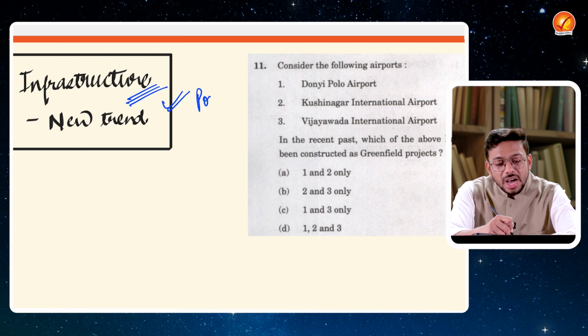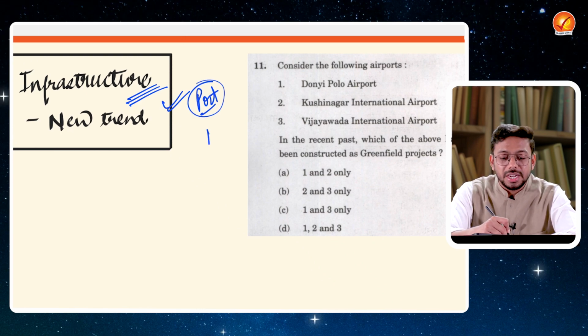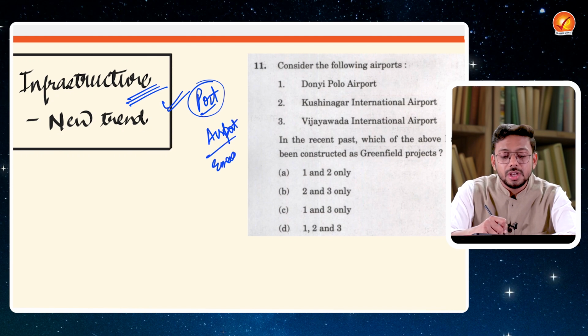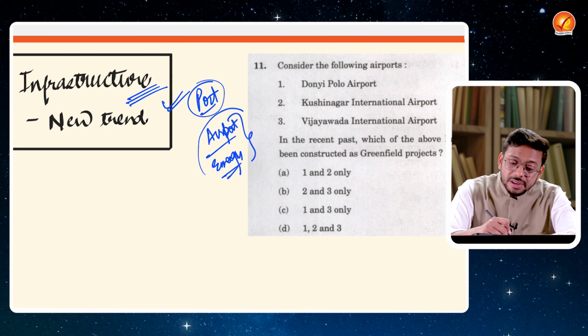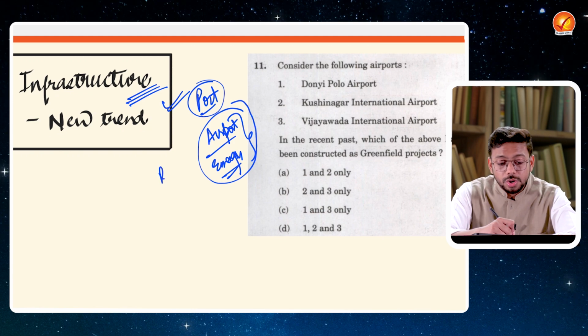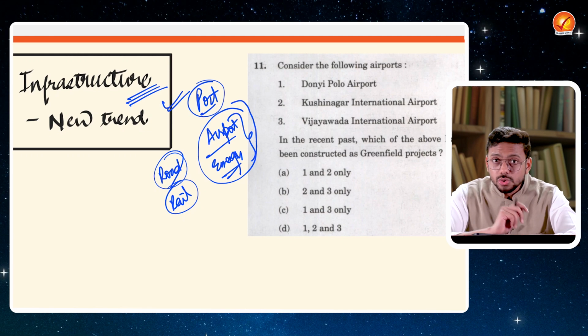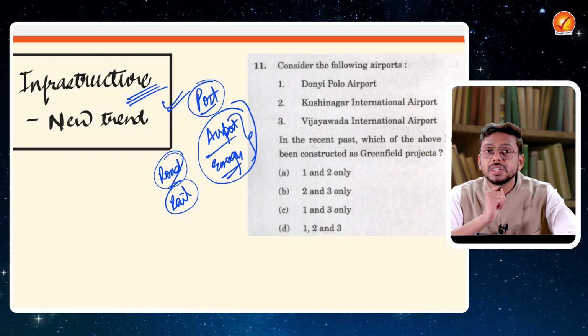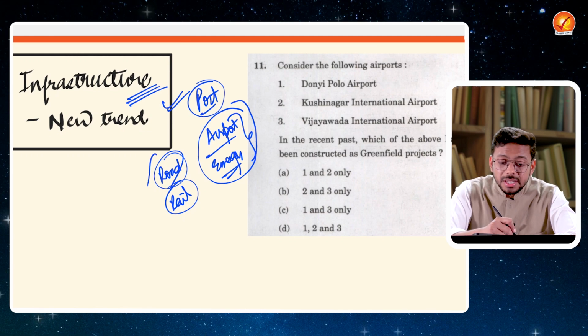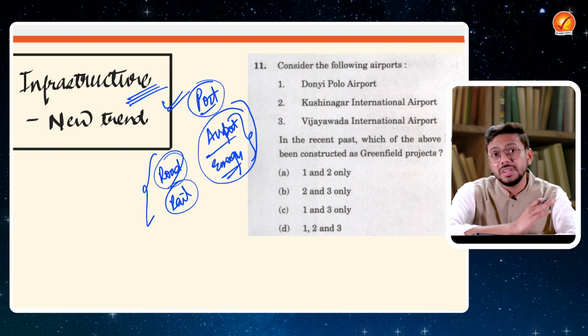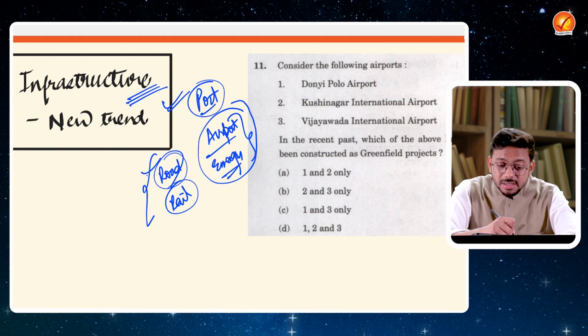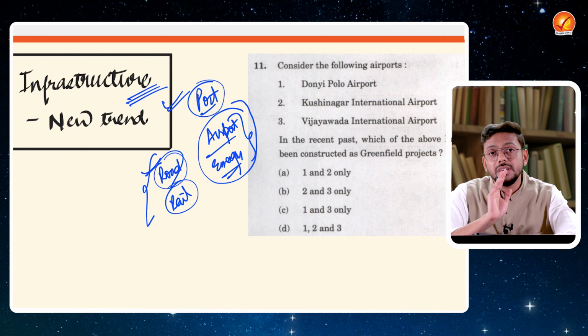So UPSC will ask about new ports, let's say. It can start asking about airports or the energy infrastructure. Those things will definitely become important. Road infrastructure, right? Railways, right? There is so much focus which this particular government has been giving on infrastructure for the past 10-15 years, right? That this is a theme which is becoming very important.